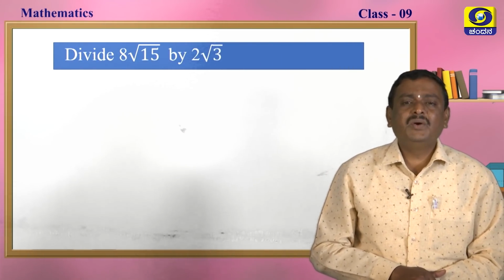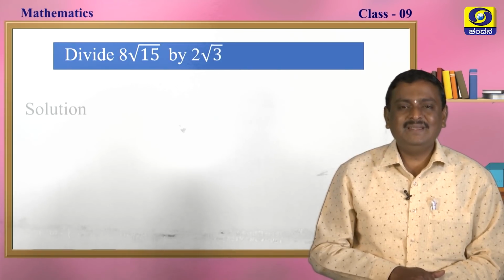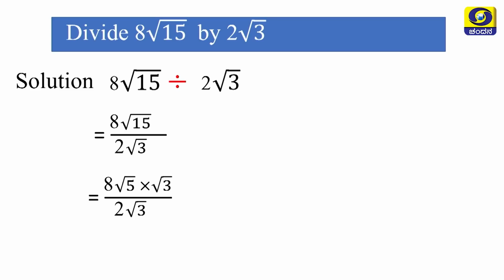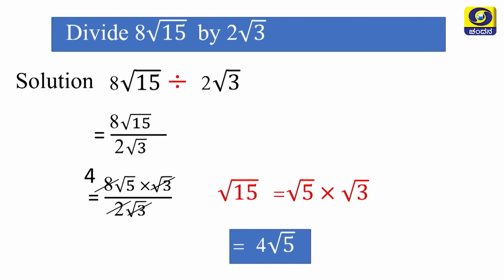Divide 8 root 15 by 2 root 3. The solution is, can you do it for me? Please do along with me, my dear students. Now, you can write in the form of p by q, that is 8 root 15 by 2 root 3. Root 15 can be written as root 5 into root 3. Now, we have to cancel root 3 in the numerator and root 3 in the denominator. 2 ones are 2, 2 fours are 8. So, the answer is 4 root 5, my dear students. Please note down.